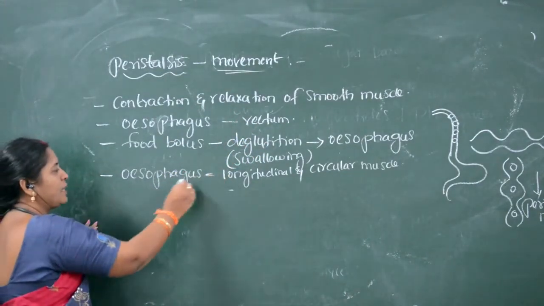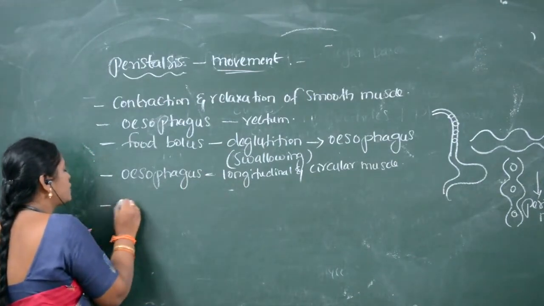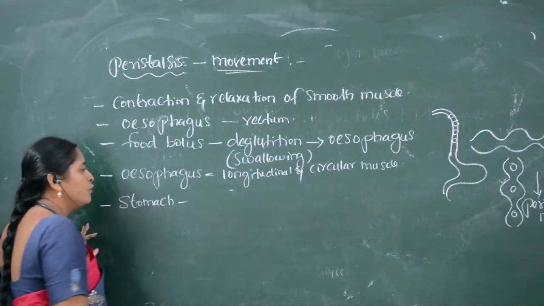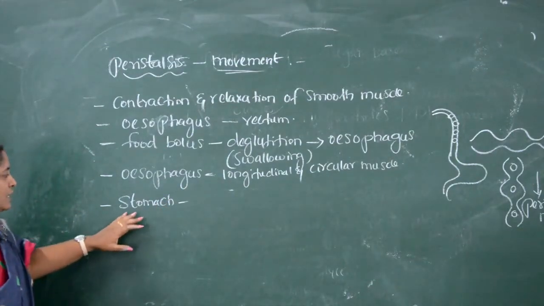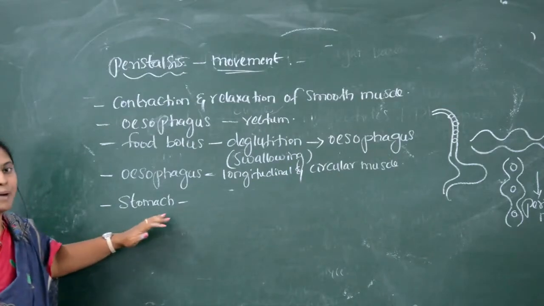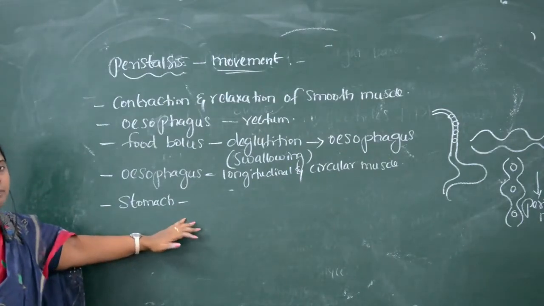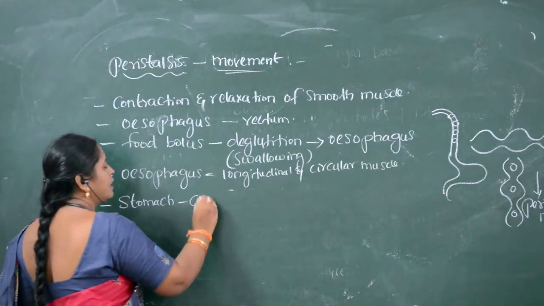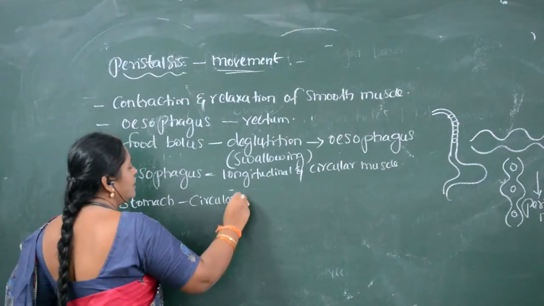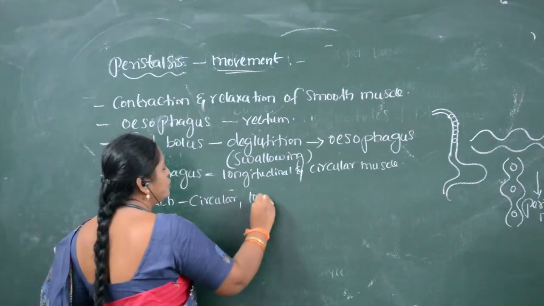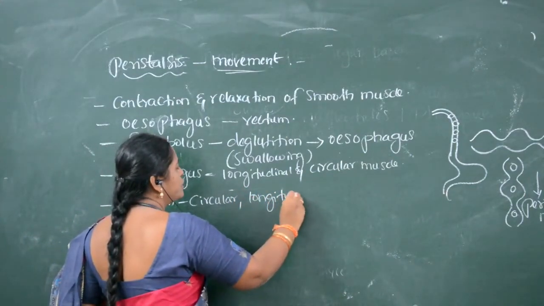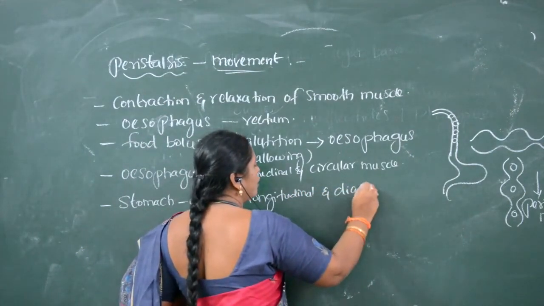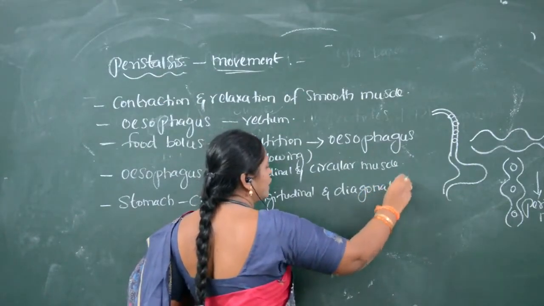The food from the esophagus comes to the stomach. In the stomach, the walls or the muscles present are made up of three kinds of muscles. What are the three kinds of muscles? Circular, longitudinal, and diagonal muscles.